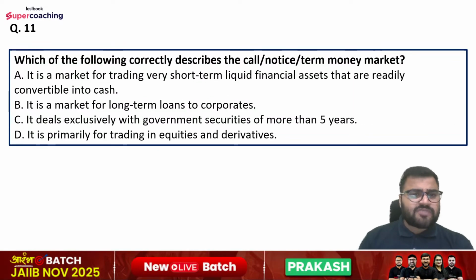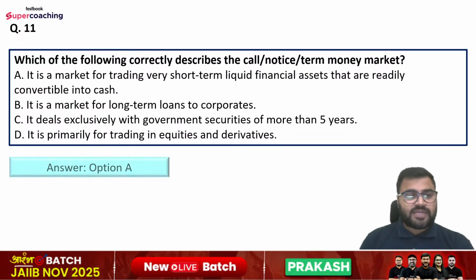Question number 11 is which of the following correctly describes the call notice term money market? Options are: it is a market for trading very short liquid financial assets that are readily convertible into cash. It is a market for long-term loans to corporates. It deals exclusively with government securities of more than 5 years. It is primarily for trading in equities and derivatives. So right answer is option number A, that is it is a market for trading very short term liquid financial assets that are readily convertible into cash.